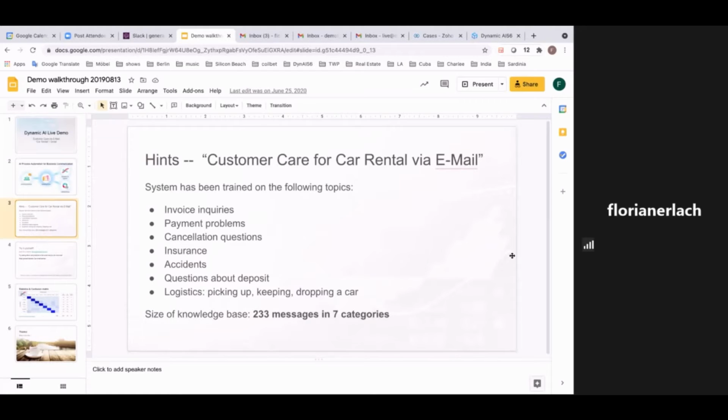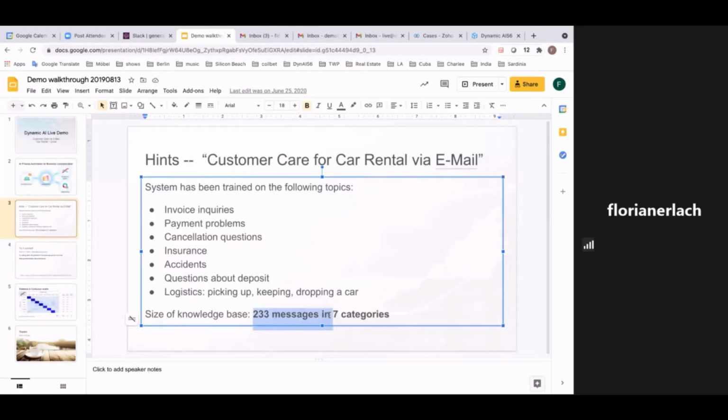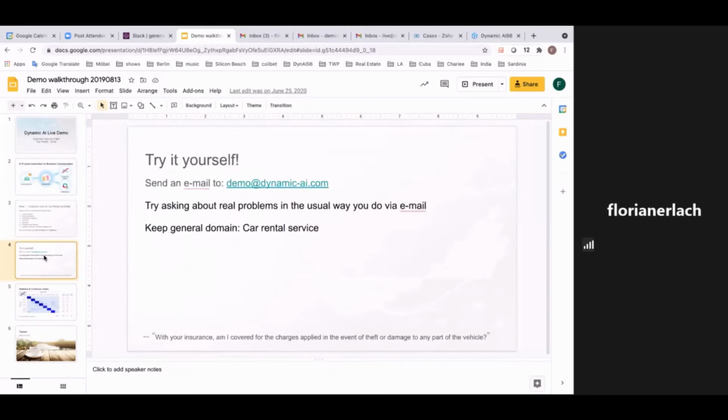Customer care for car rental, and we have 7 categories with 233 messages. I think you guys know that for deep learning, you need per category at least 1,000 messages to start learning with. We don't need this because we use genetic coding, which is coming from evolutionary algorithm. The categories are very simple: invoices, payment problems, cancellations, drop-off, accident, all these things that can happen. So let's start directly with this live demo.